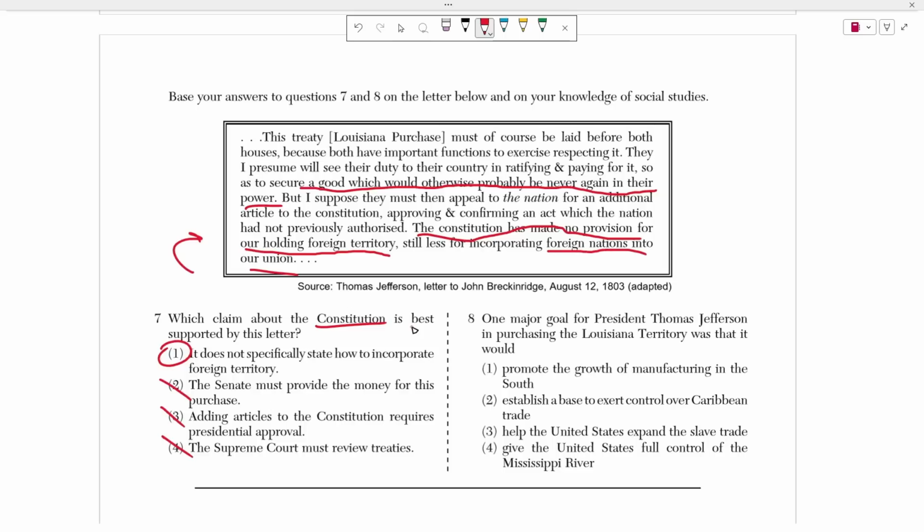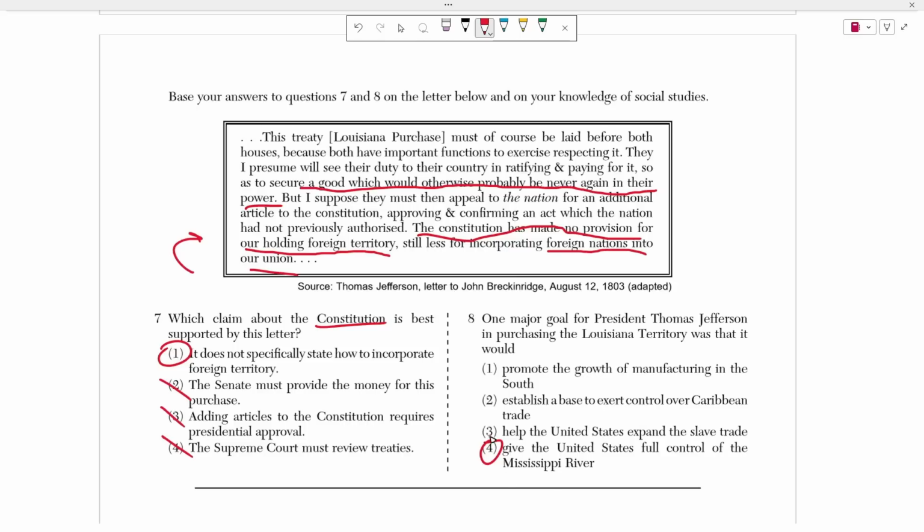Number 8 asks, one major goal for President Thomas Jefferson in purchasing the Louisiana Territory was that it would help give the United States full control over the Mississippi River. Again, I said that previously. The whole point of this was so that they would get the port of Louisiana and the major river that came from it, and this would promote a lot of trade and economic export from that part of the country.